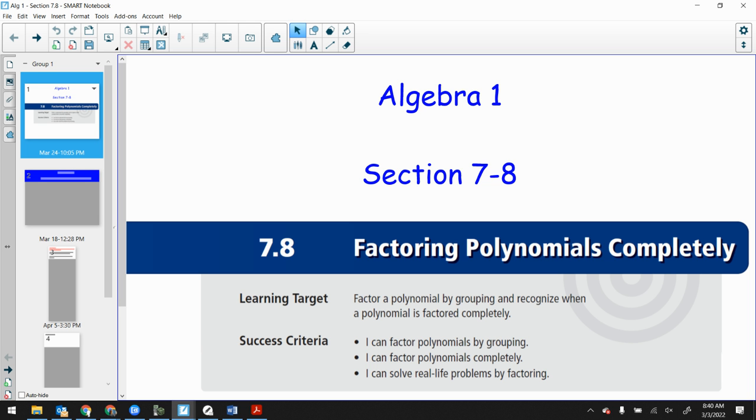All right, so this is what we're going to do today. We're going to talk about section 7-8 today, and then again tomorrow we will get into chapter 8, something completely different. We'll start quadratics tomorrow.